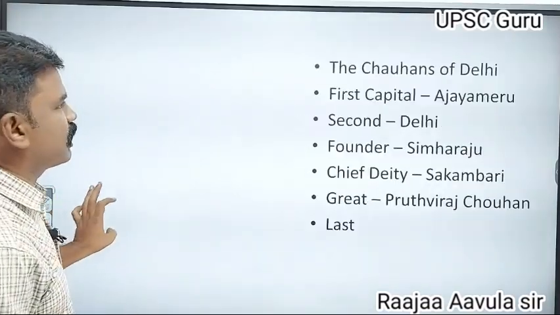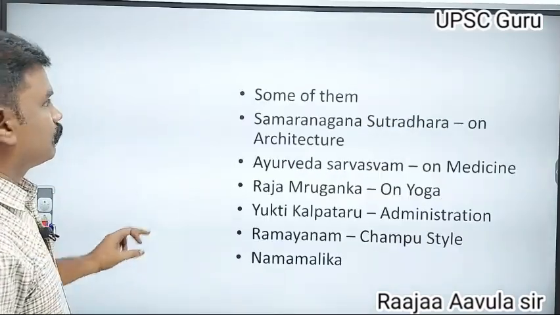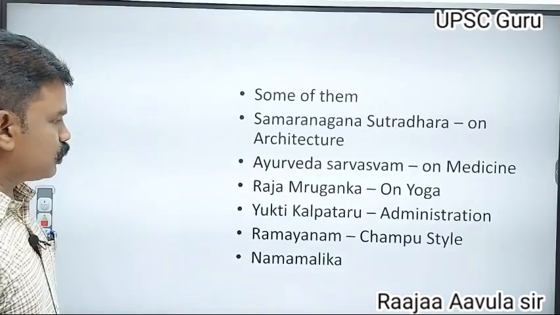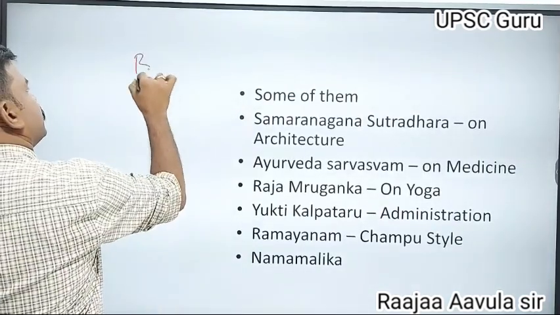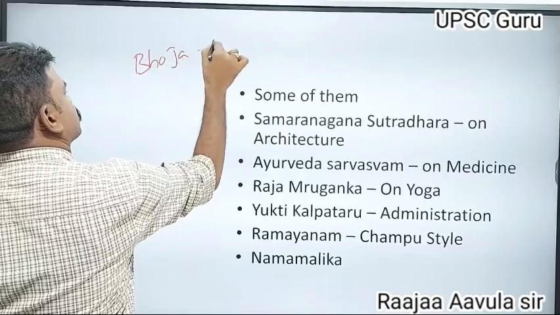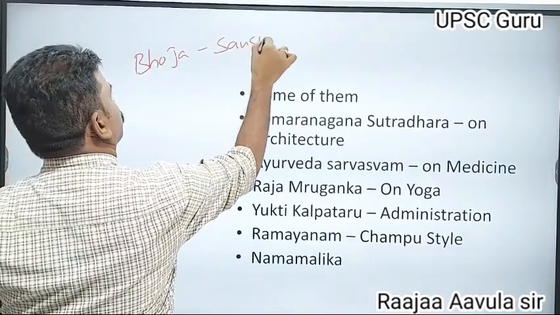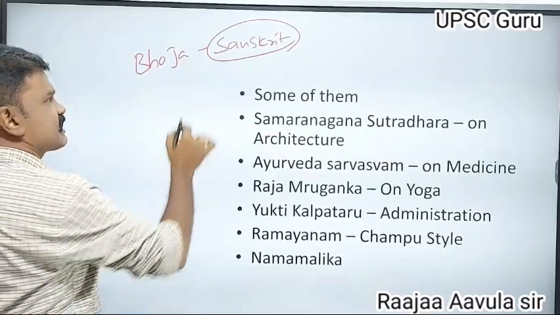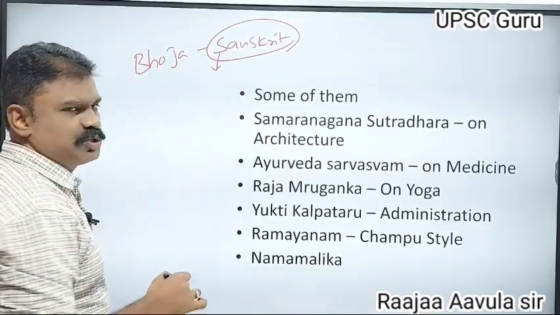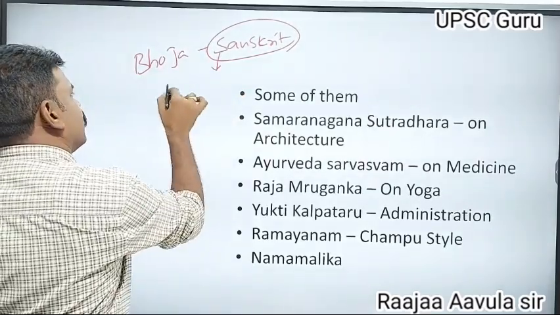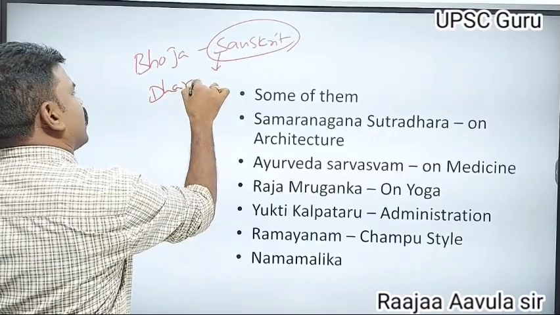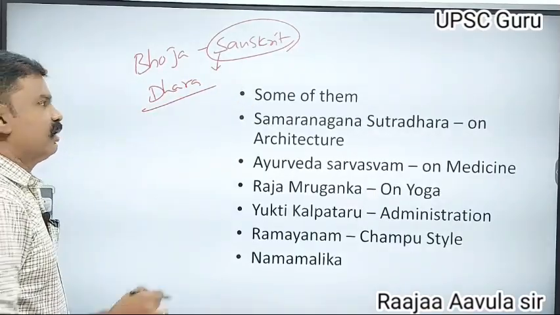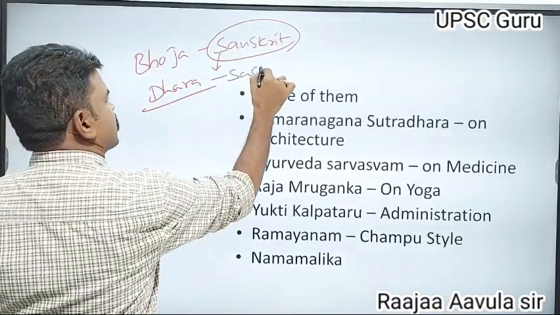Bhoja developed Sanskrit. The development of Sanskrit occurred during the time of the Bhoja Raja period. That's why Dhara became a sacred place of Sanskrit.